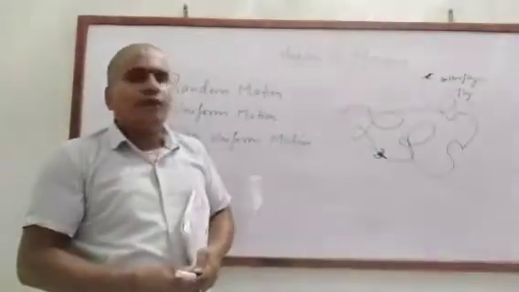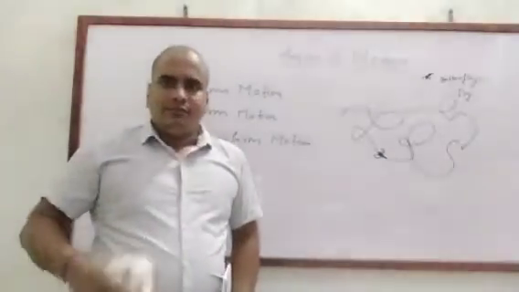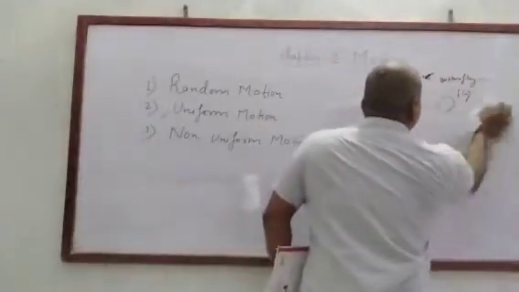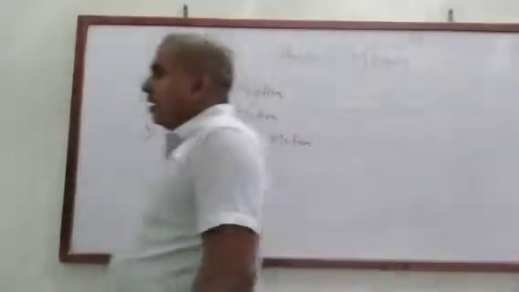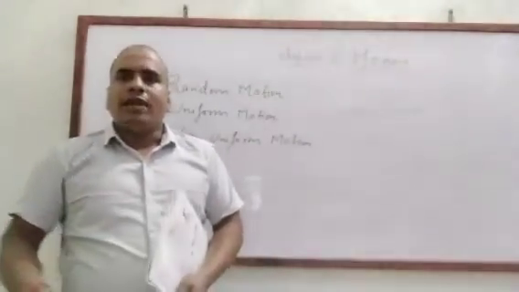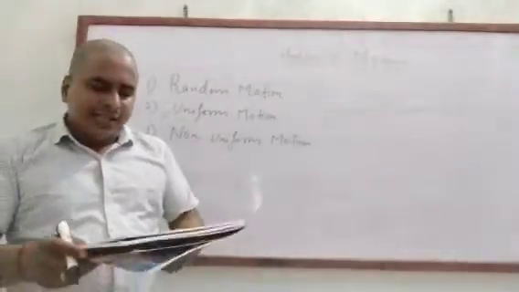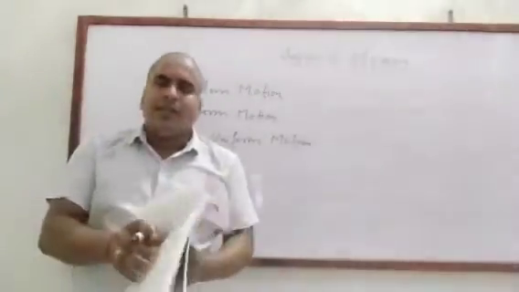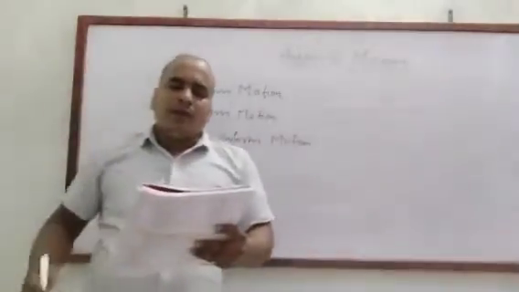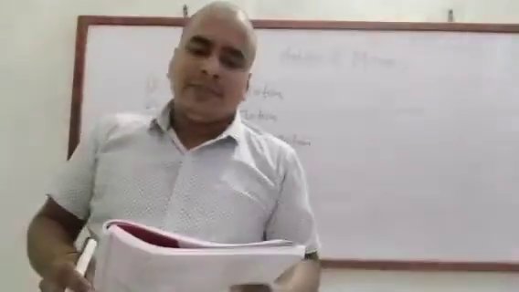Okay. Now, the second one, uniform motion. Uniform means in the same manner, in the same line, with the same time. An object is said to be in uniform motion if it covers equal distances in equal intervals of time along the same line.